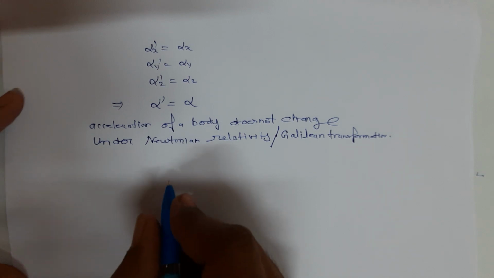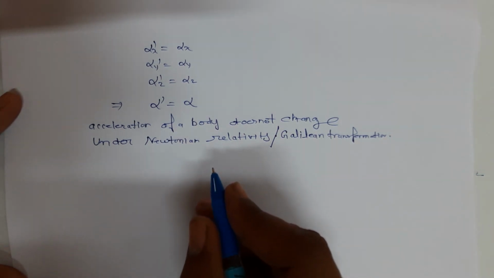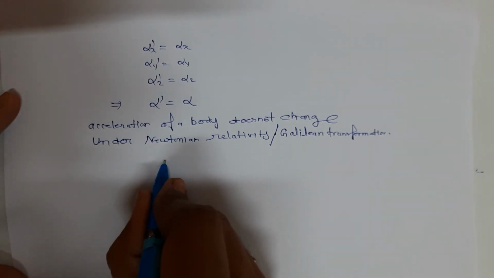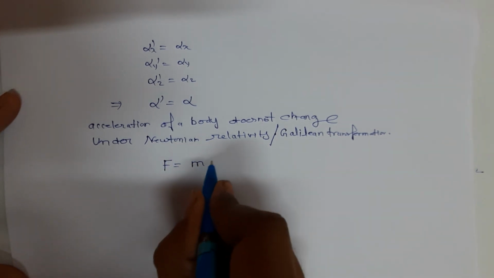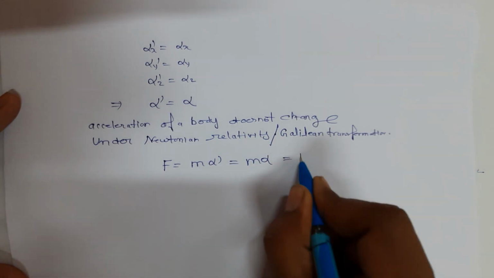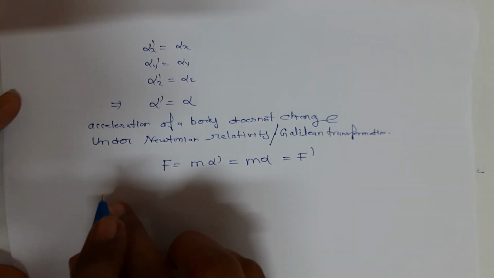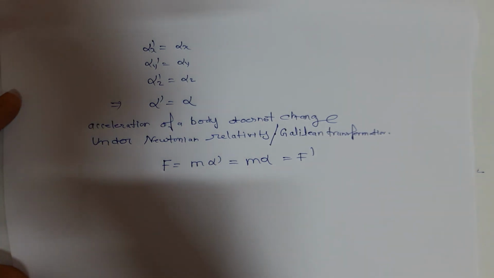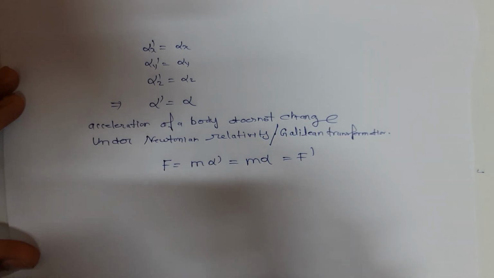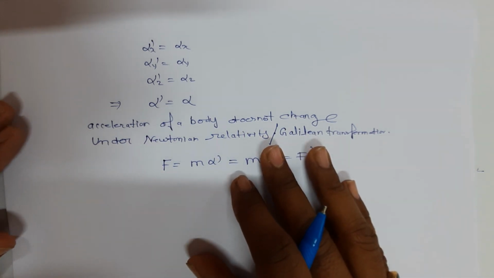In Newtonian relativity, mass is also considered as an absolute quantity. Hence, we can say that F is equal to m alpha dash is equal to m alpha is equal to F dash. The force law here is the same in both frames of reference. So we can say that acceleration of a particle is same in all reference frames which move relative to each other with constant velocity.